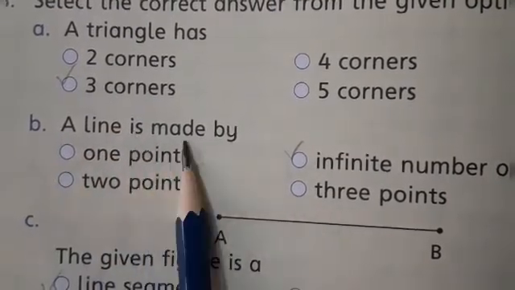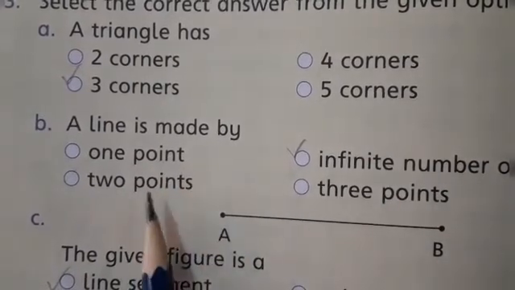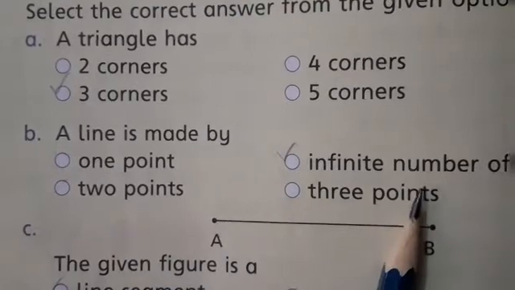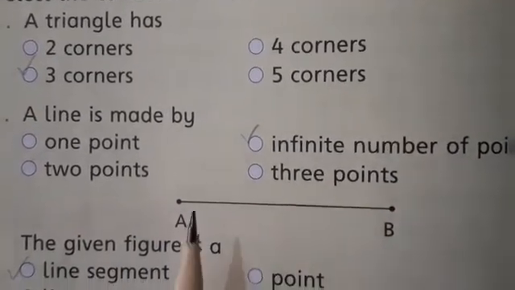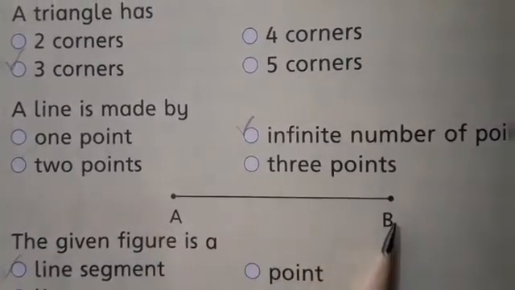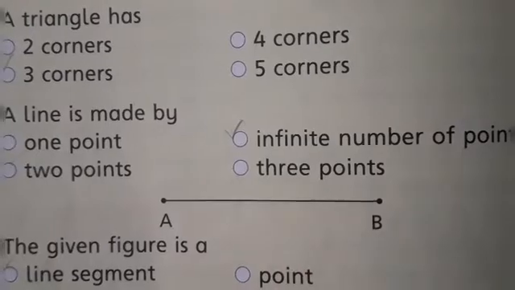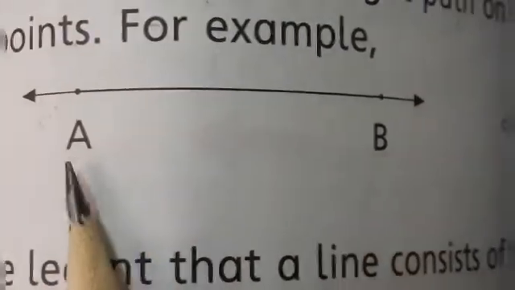B. A line is made by 1 point, 2 points, infinite number of points or 3 points. So, as you can see here, a line is made by infinite number of points. Students, you can see this is a picture of a line.